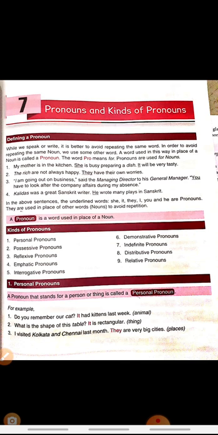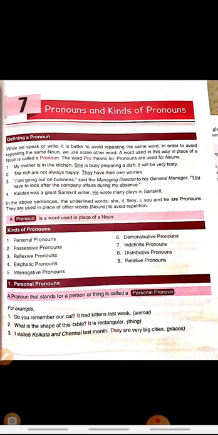Students, as you all know, what is a noun? Noun is the name of a person, place, animal or thing. And what are pronouns? Pronoun is a word that we use in place of a noun. Instead of repeating the names, we use a pronoun in place of a noun. So, in order to avoid repeating the same noun, we use another word. That word is a pronoun.